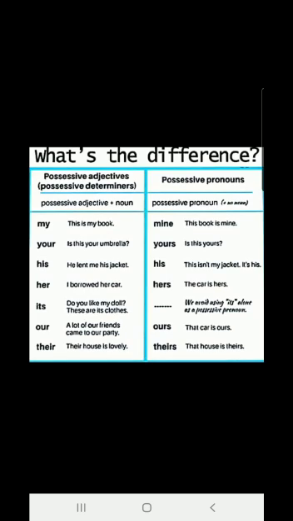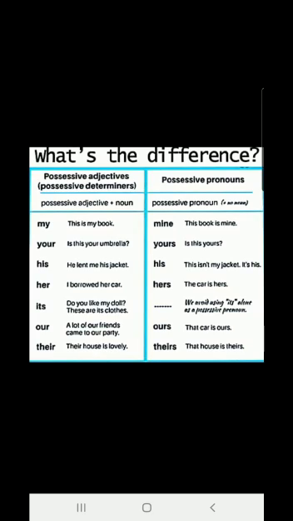Now, if you say this same thing like this: this book is mine. Now here, mine is the pronoun, because you are using this mine after the noun book. It is not before it.